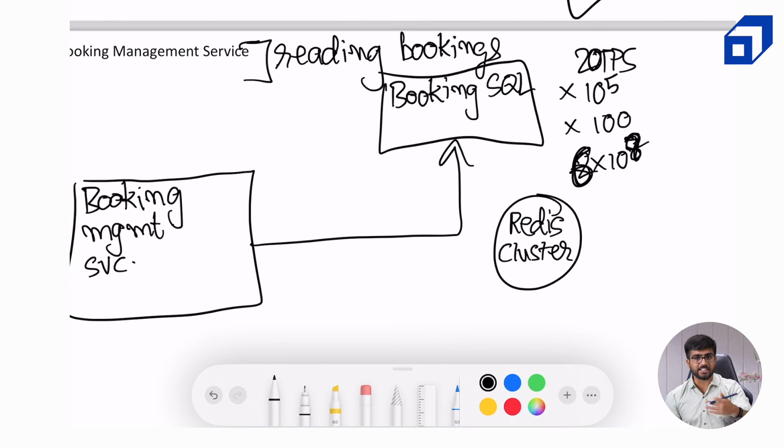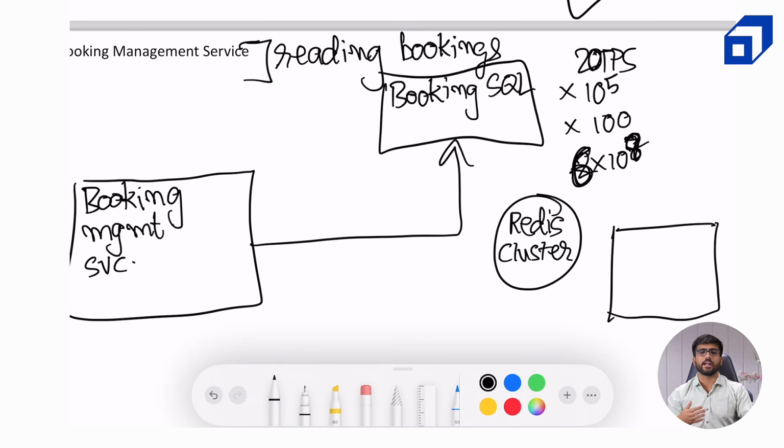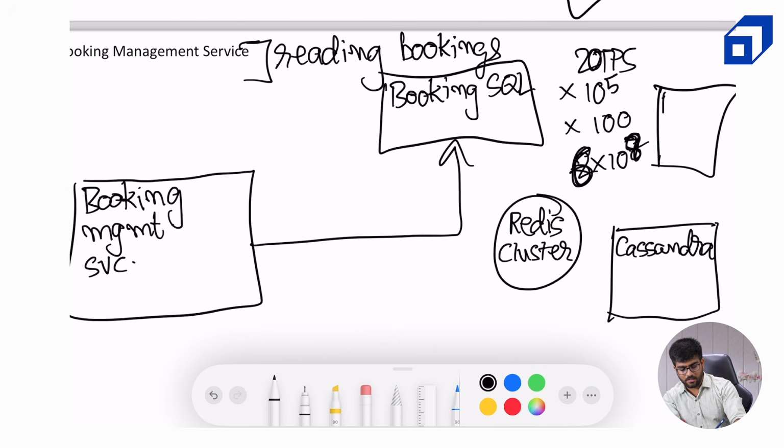So instead of fetching it directly from the booking cluster, we can use an archival service. Whenever the receptionist or someone from the admin side marks a booking as complete, at that time we can move it from the SQL database of the booking cluster to the Cassandra cluster via an archival service, or we can run a cron job on a daily basis that says, hey, give me all the bookings which have been completed today. So we will be using a Cassandra cluster with an archival service.